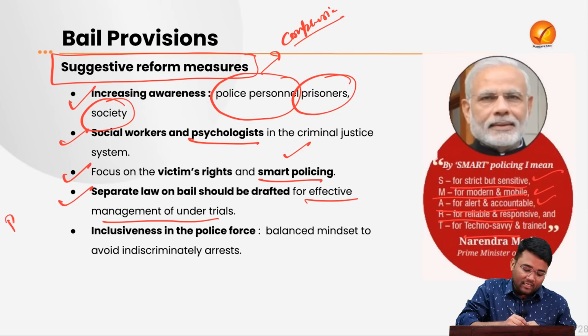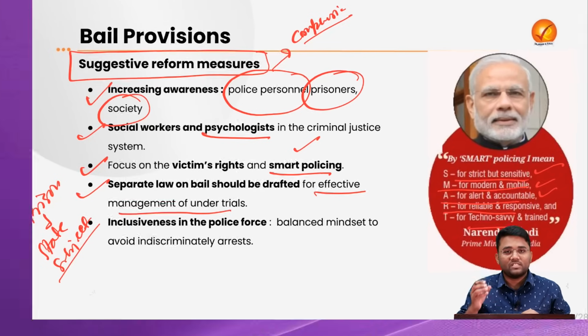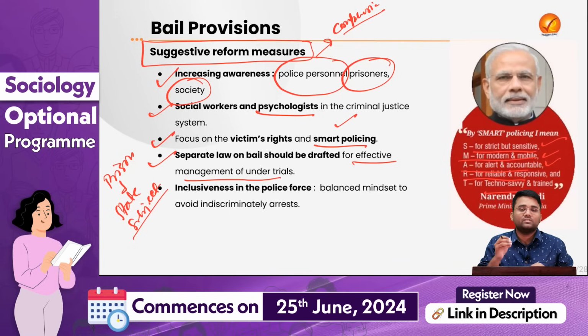What is happening? Prison is a state subject under the 7th Schedule of the Constitution. So there is no comprehensive law and no uniform law to deal with prison related issues and bail related provisions. So there is a need for a uniform comprehensive law, especially for bails, to address the issues that are there in the bail related provisions.